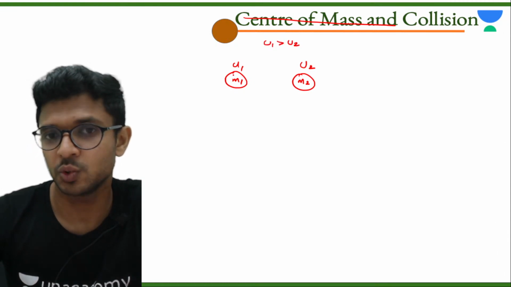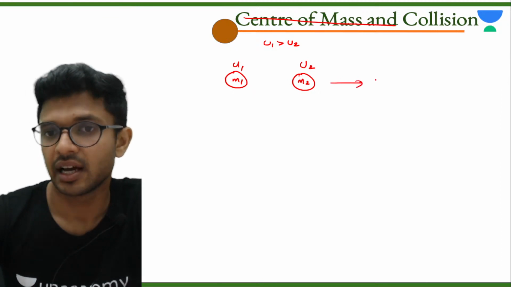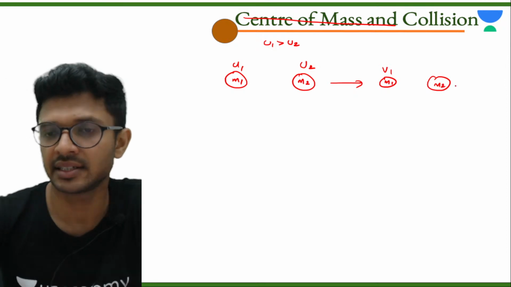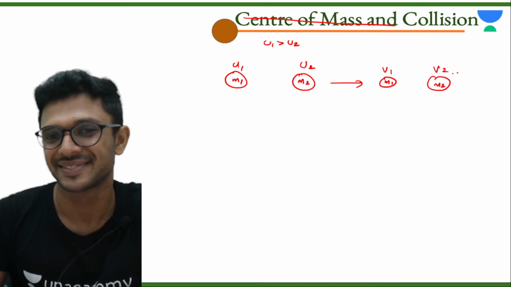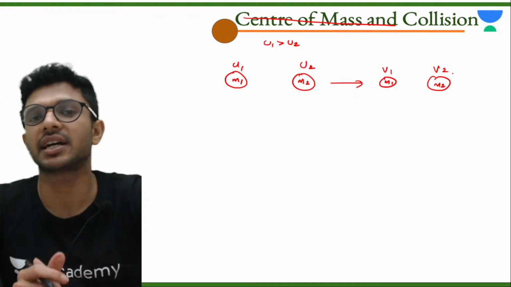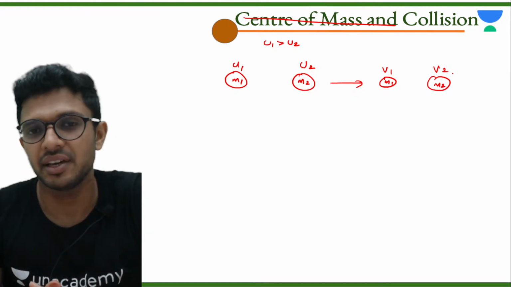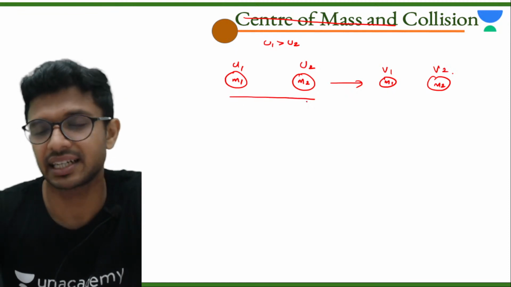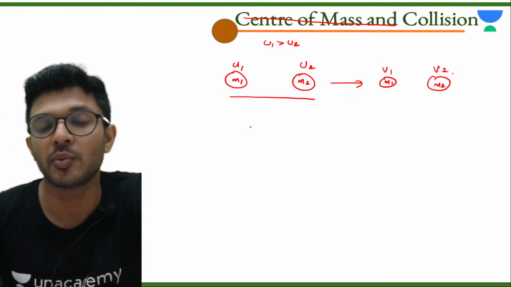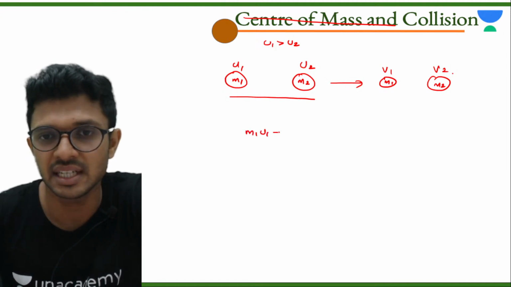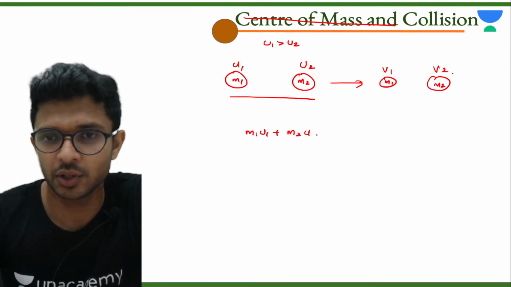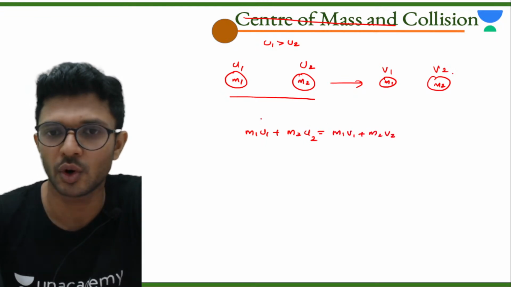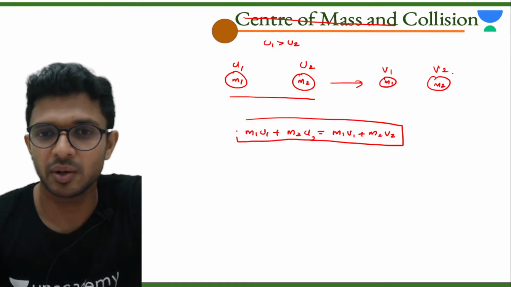What happens? This u1 will be approaching u2 and it collides. After collision, let's say the first particle moves with a velocity v1 and the second particle moves with a velocity v2. Whatever may be the kind of collision, in every case the momentum will be conserved because the only forces acting are internal forces. So the initial momentum m1 u1 plus m2 u2 will be equal to the final momentum m1 v1 plus m2 v2, all the time.